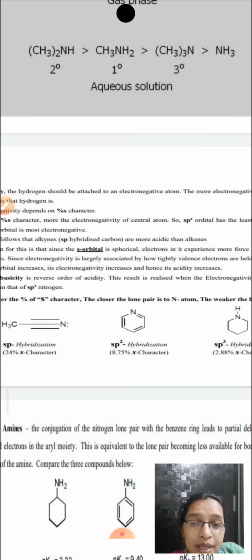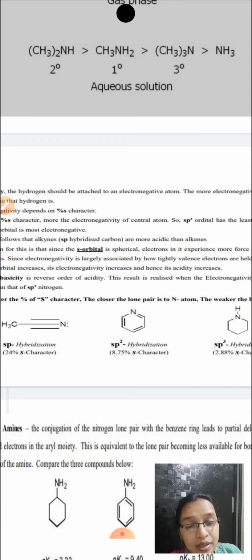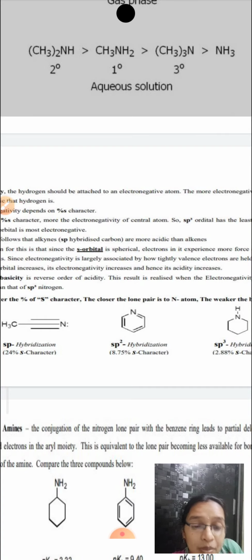Because as the percentage of s character increases, the electronegativity is increasing. Whenever the electronegativity is increasing, the electron withdrawing power is increasing, that is, electron donating power is decreasing. When it is not able to donate the electrons with greater ease, then basicity is also decreasing.